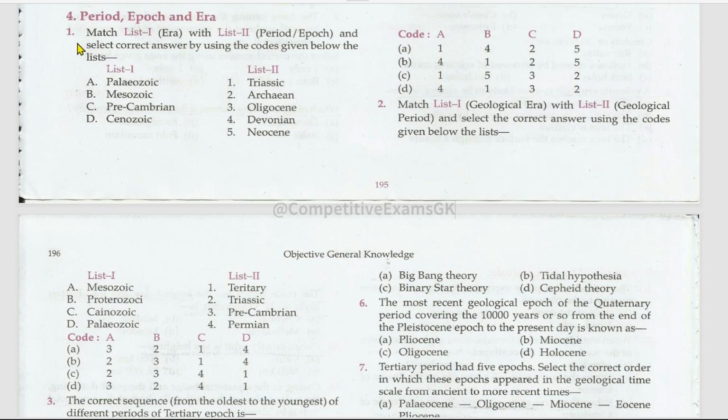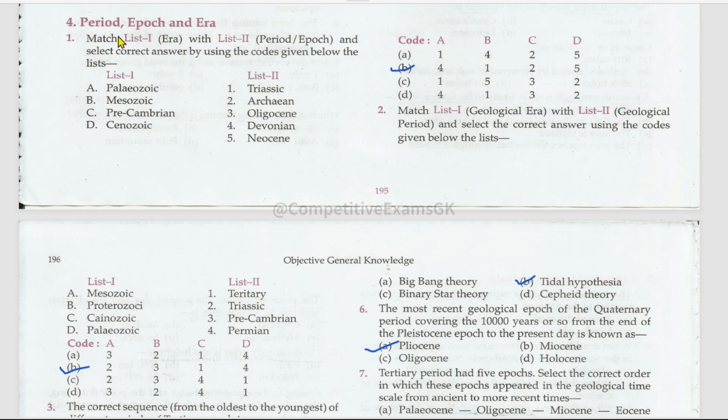Next subtopic is period, epoch, and era. Matching: list 1 is the era, and list 2 is the period or epoch. Paleozoic era, which is Devonian period. Mesozoic era, which is Triassic period. Precambrian era, which is Archean period. Cenozoic era, which is Neogene period.